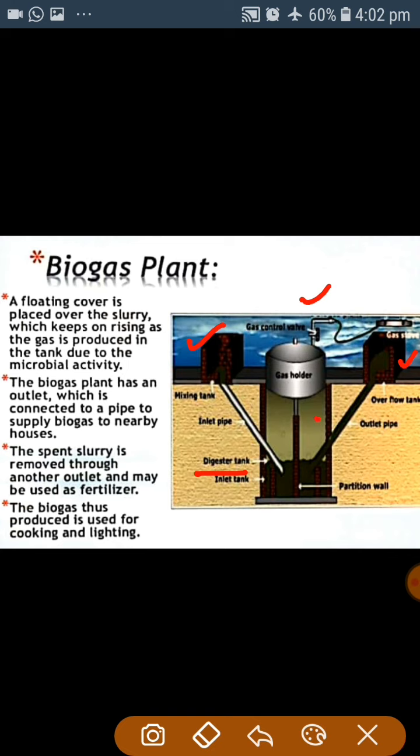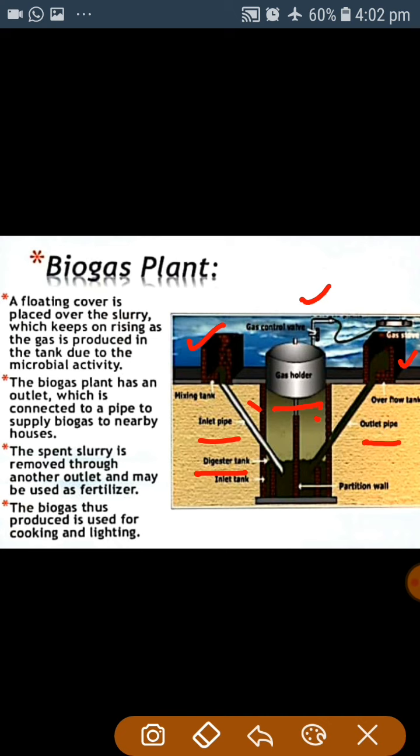Here a floating cover is present which is placed over the slurry, which keeps on rising when gas is produced. The biogas plant has an outlet which is connected with a pipe, and the inlet is also connected with the inlet pipe. In the digestion tank, the process of biogas production occurs.